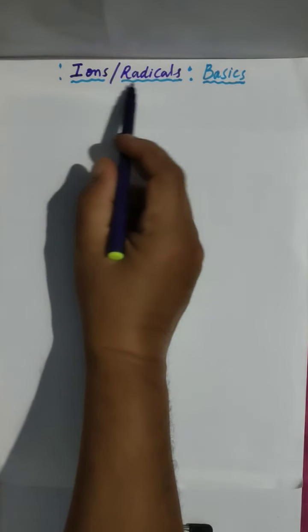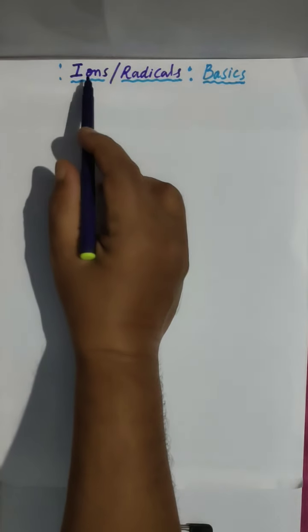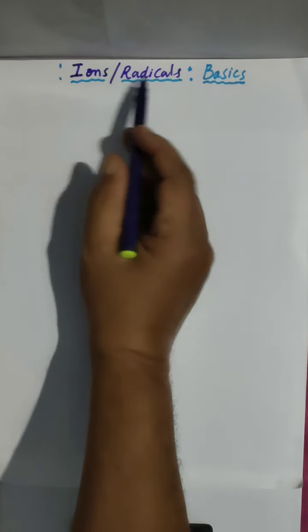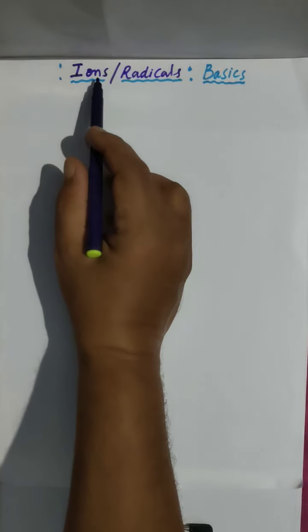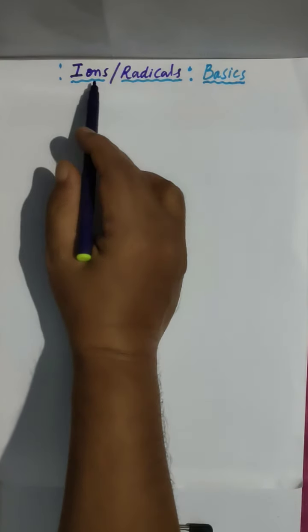If you know the basic knowledge, then chemistry is very easy, and most of the students are suffering from a lack of basics in chemistry. That's why I am going to explain a few main concepts in chemistry. Today I am talking about ions and radicals, which are very important in chemistry, playing a key role. Sometimes we treat both as the same, so no problem. We can say ions or radicals.